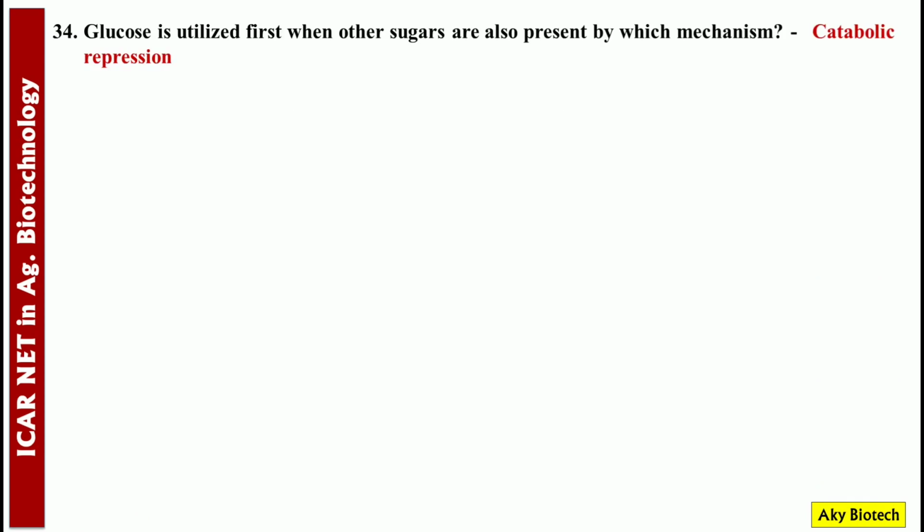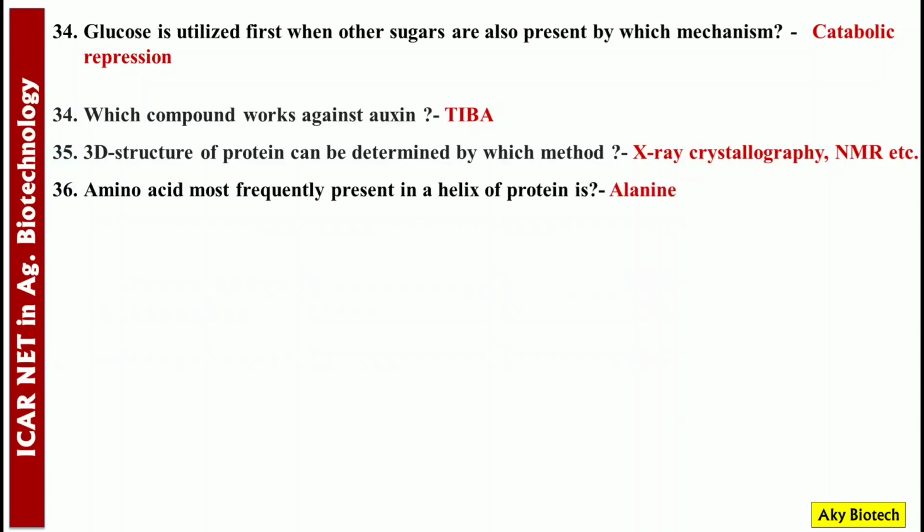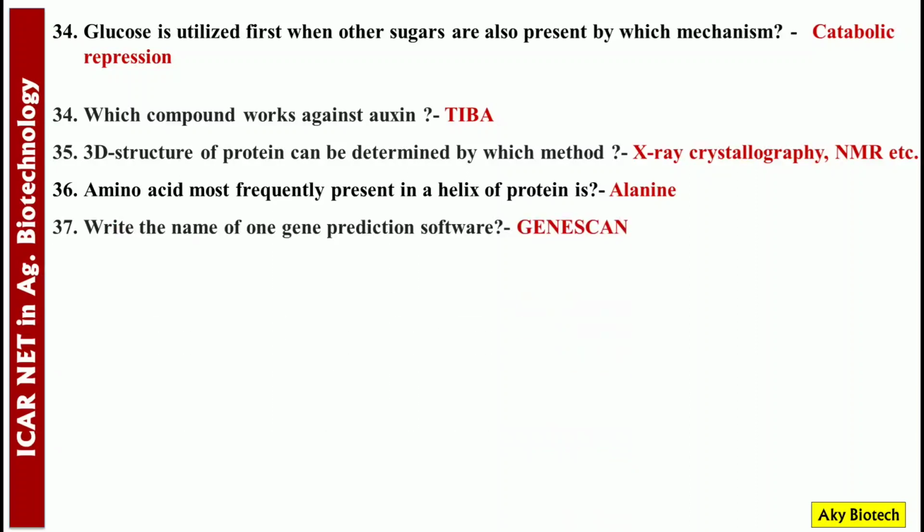Glucose is utilized first when other sugars are also present by which mechanism? Catabolite repression. Which compound works against auxin? TIBA. 3D structure of protein can be determined by which method? X-ray crystallography, NMR, etc. Amino acid most frequently present in alpha helix of protein is alanine. Write the name of one gene prediction software. GeneScan.